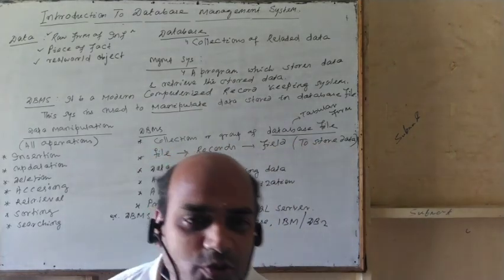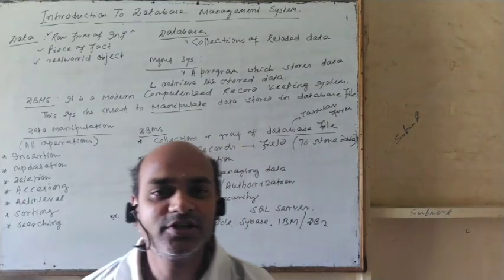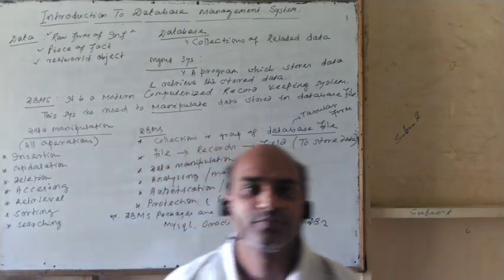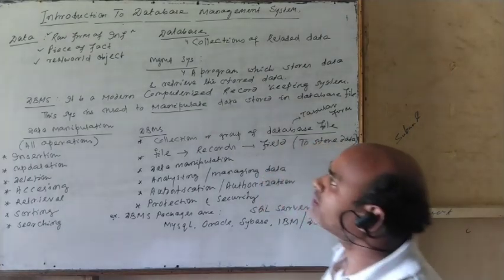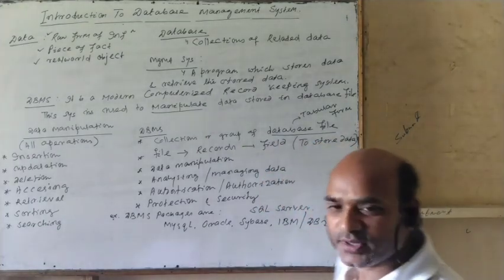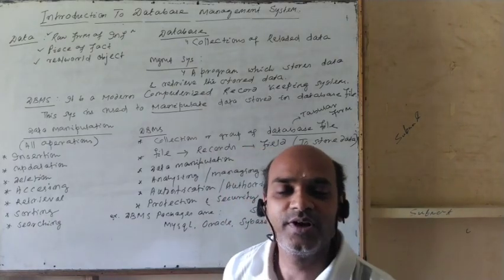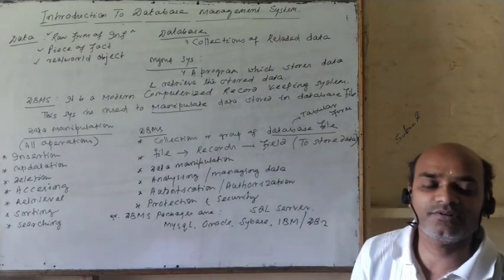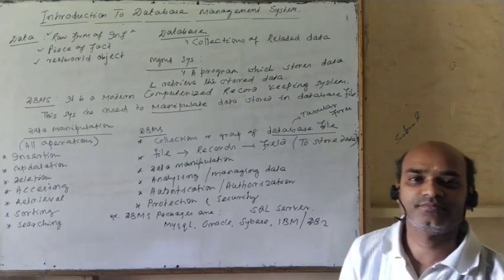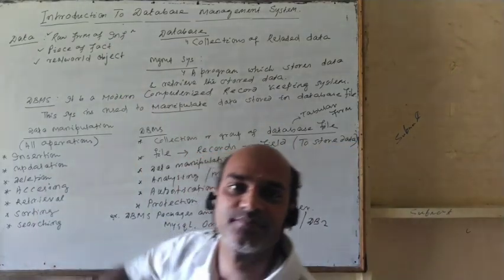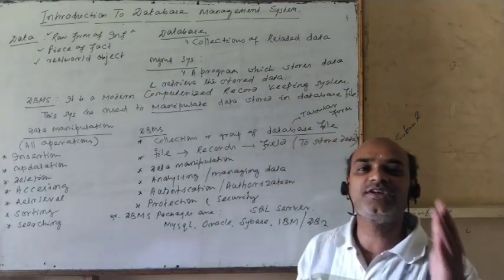Today we will start the introduction to DBMS, introduction to database management system. Database management system means what? First we have to study about data. What is data? Data is nothing but the raw form of information, means unprocessed information.